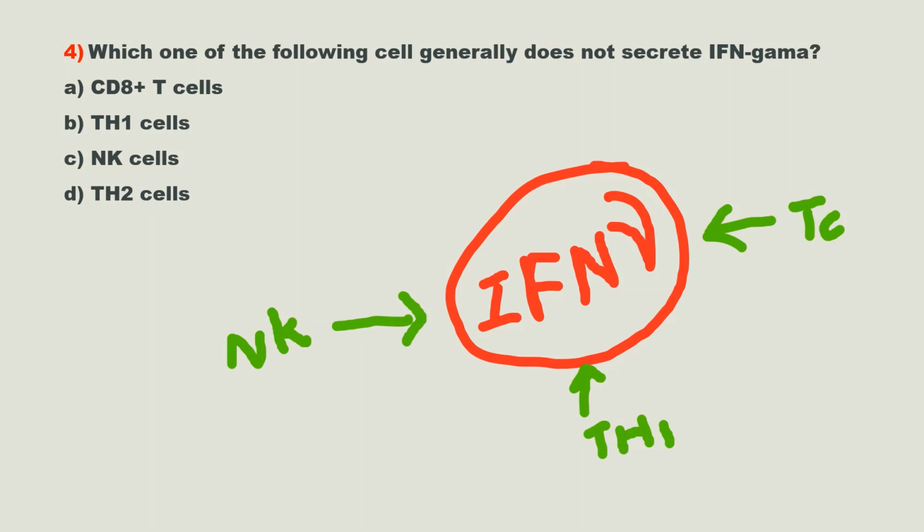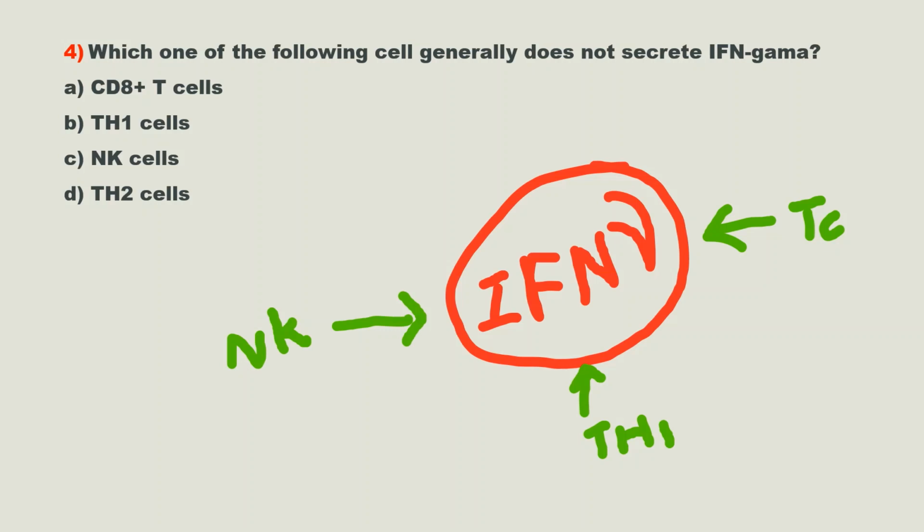Question number 4. Which one of the following cells generally does not secrete interferon gamma? Options are option A, CD8 plus T cells, option B, Th1 cells, option C, NK cells, option D, Th2 cells. From these options, you have to select the cell that does not secrete interferon gamma. For that, you have to know which are the cells producing interferon gamma. So interferon gamma producing cells are NK cells, Th1 cells and CD8 plus T cells.